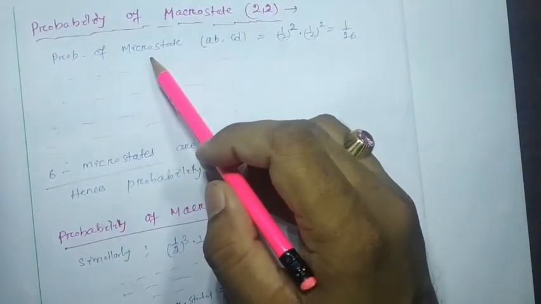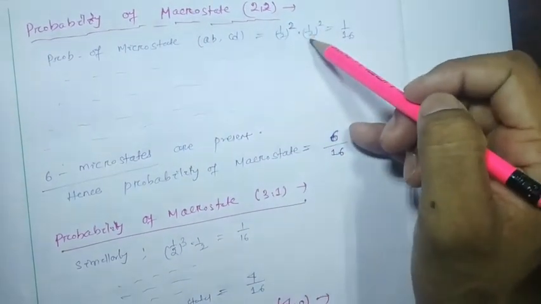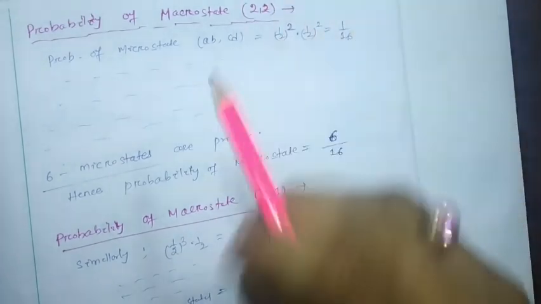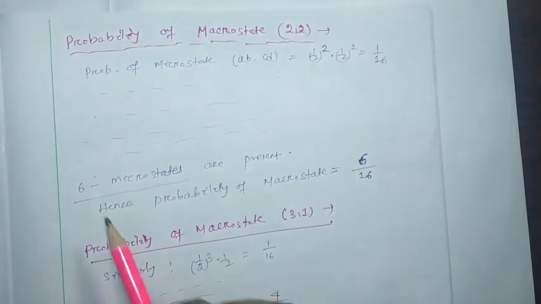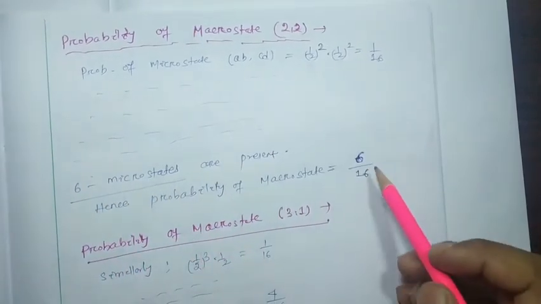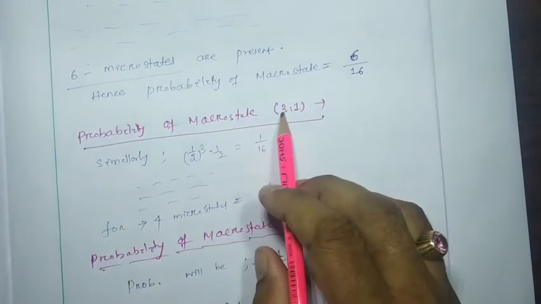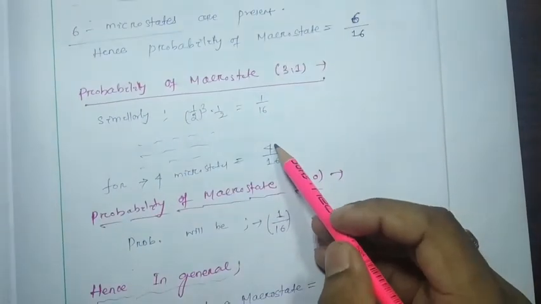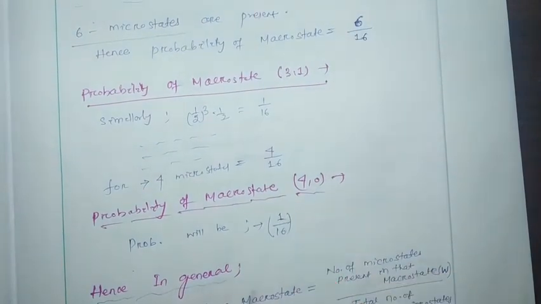Probability of microstate AB, CD will be 1 by 2 square into 1 by 2 square, that is 1 by 16. Likewise, for this macrostate, 6 microstates are there, so it will be 6 by 16. You can write in your note. Probability of macrostate 3 1 will be 4 by 16. Probability of macrostate 4 0 will be 1 by 16.